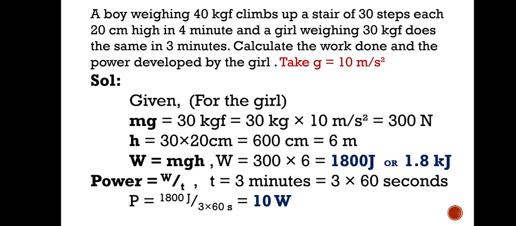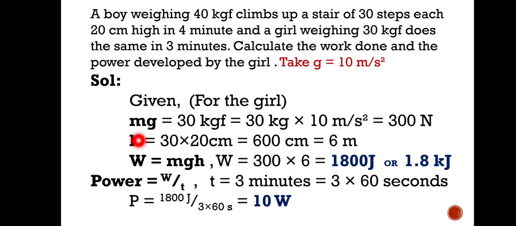Now some numericals are there. A boy weighing 40 kg climbs up a stairs of 30 steps, each of 20 centimeter high, in 4 minutes, and a girl weighing 30 kg does the same in 3 minutes. Calculate the work done by and power developed by the girl only, okay. So here we have to take g equals 10 meter per second squared.